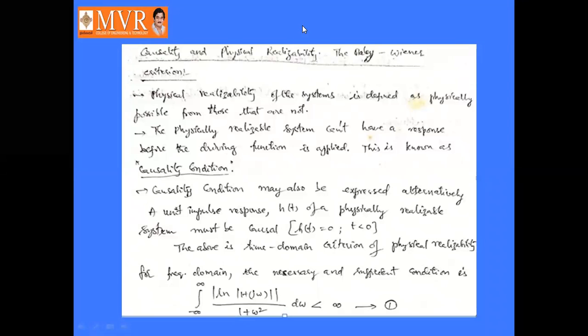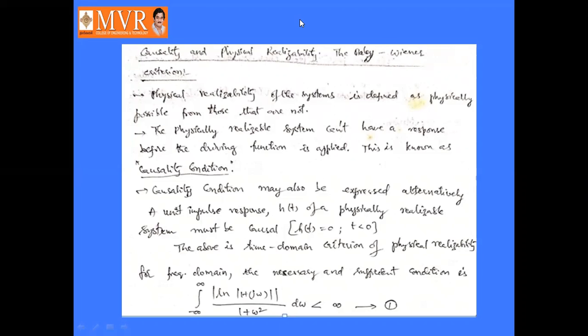Good morning. Okay, in the last classes we discussed the filter characteristics, distortion, transmission of linear systems, and energy density spectrum and power density spectrum, right? Okay, now we are going to discuss causality and physical realizability, which is also called the Paley-Wiener criteria. The Paley-Wiener criteria: causality and physical realizability.